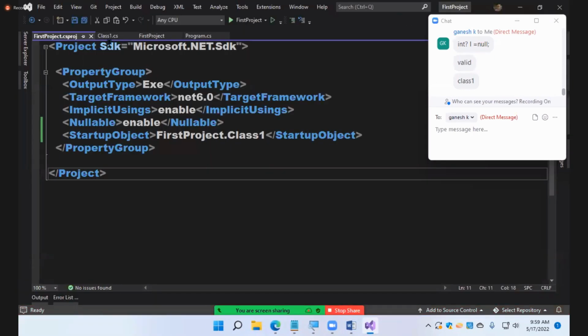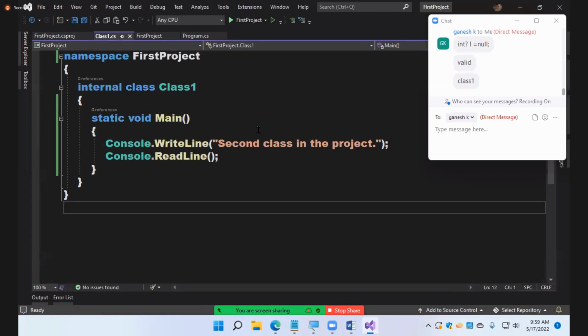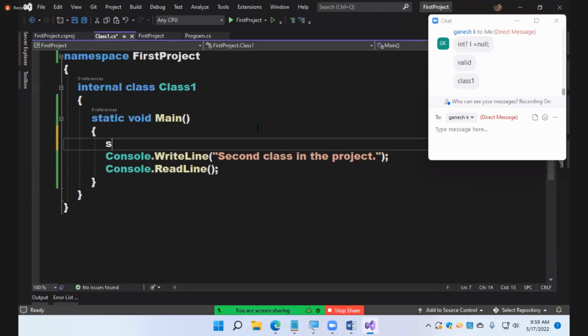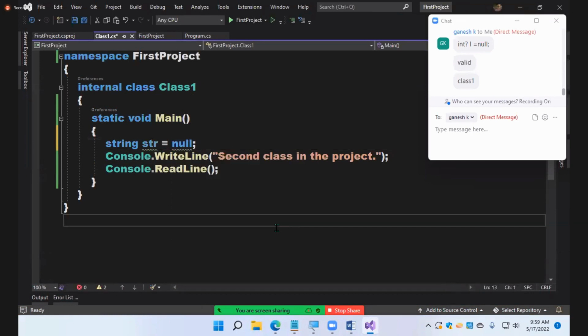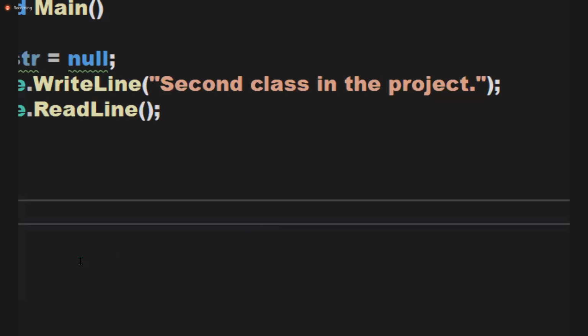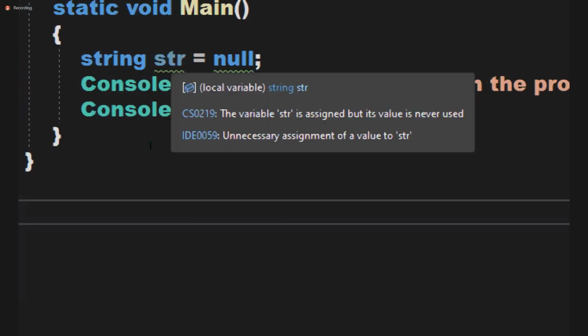Okay. So basically, now see, I want to declare a string here. String str is equal to null. When I say string str is equal to null, it's a warning now.